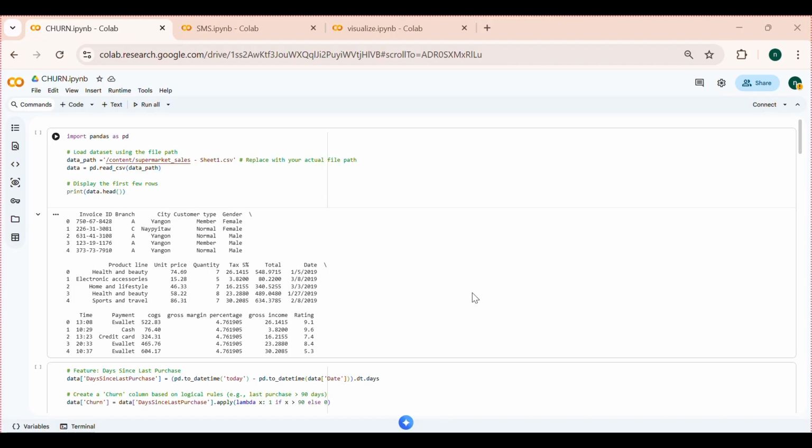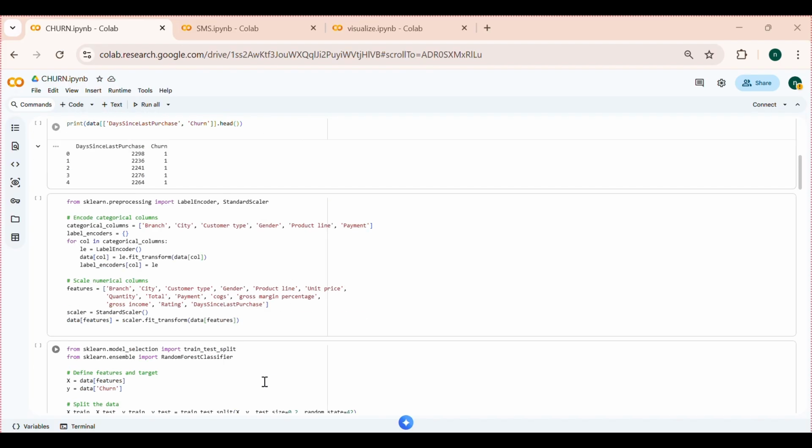Next part of our project is customer churn prediction. Here we created a new feature called days since last purchase by calculating the difference between today's date and the customer's last purchase date. Based on this, we label the customers as churned and not churned. Churned customer means they have not purchased for more than 90 days. Not churned customers means they purchased recently.